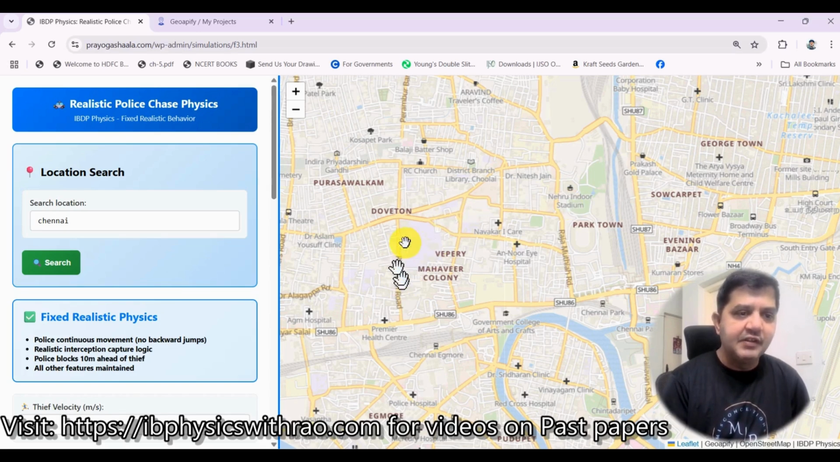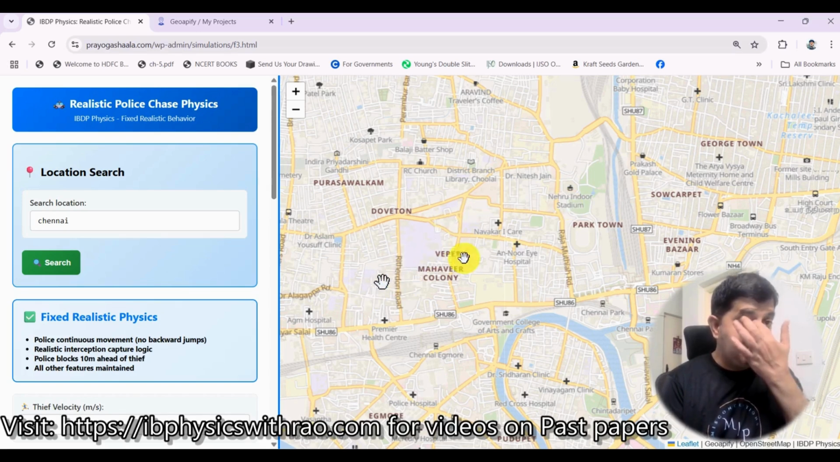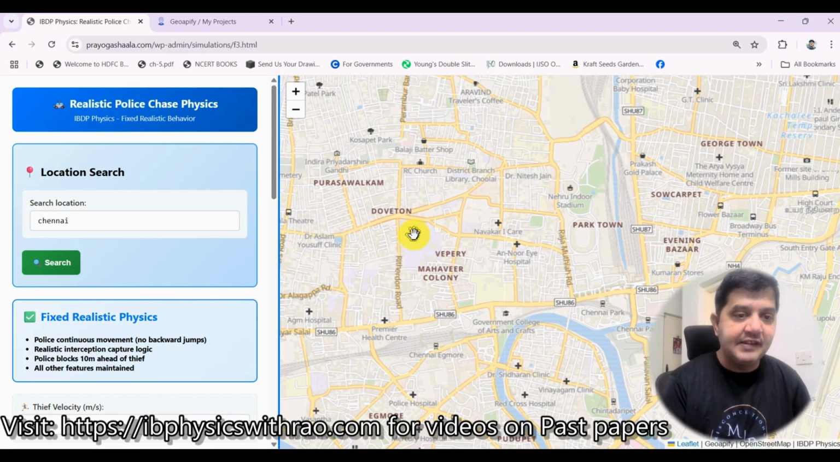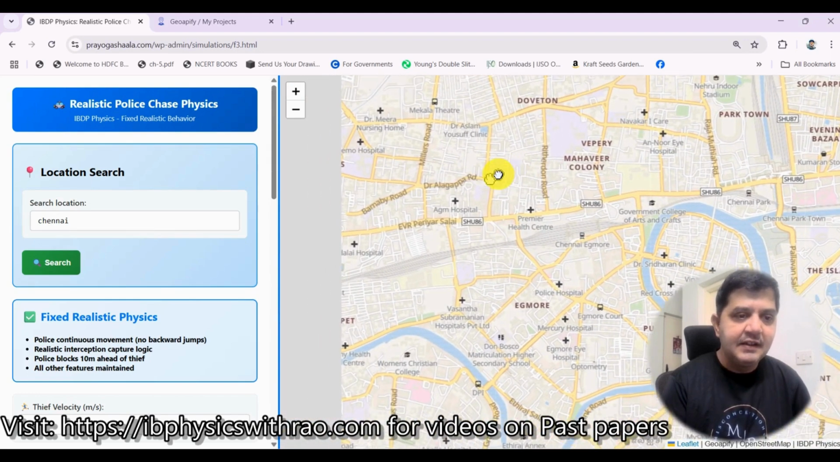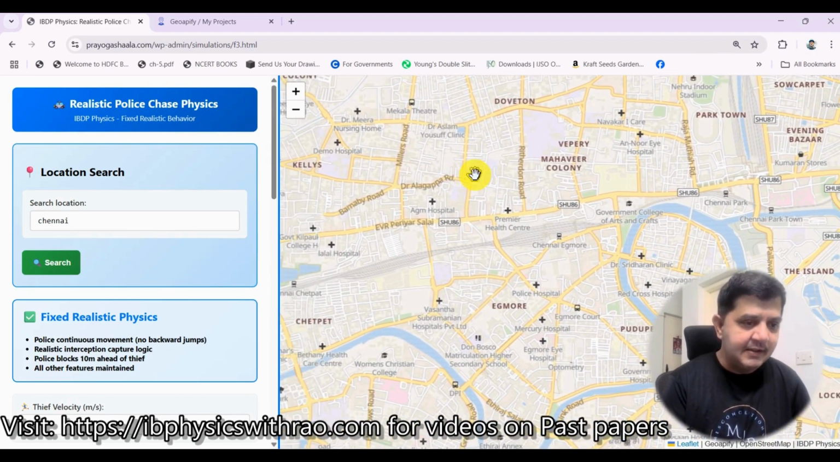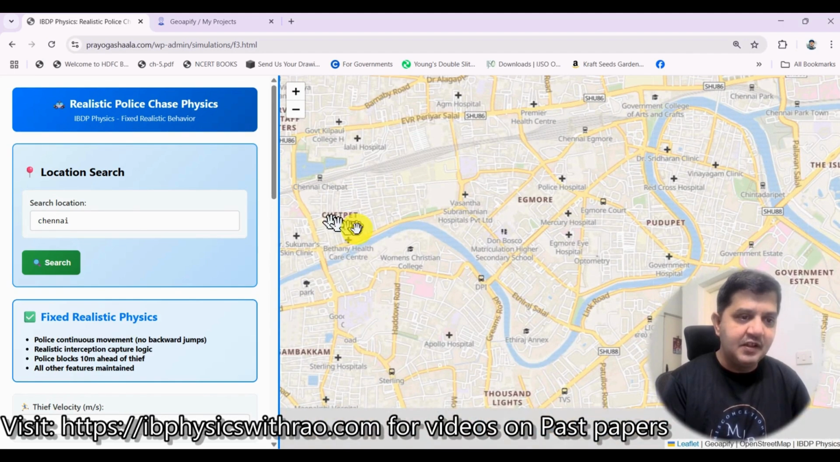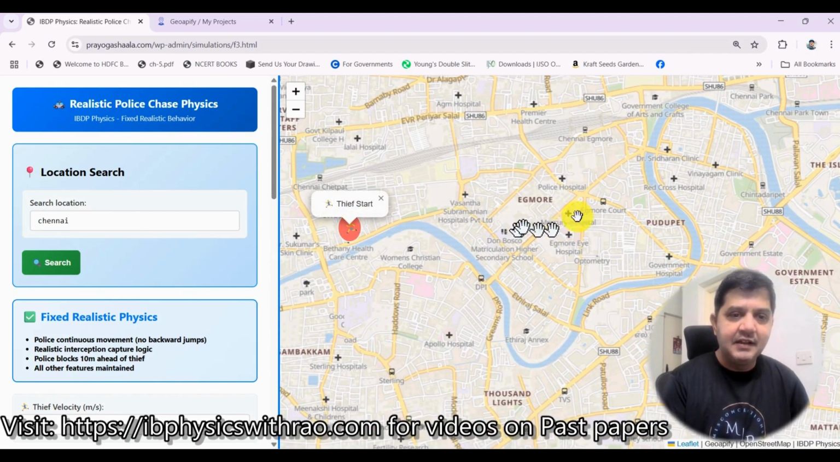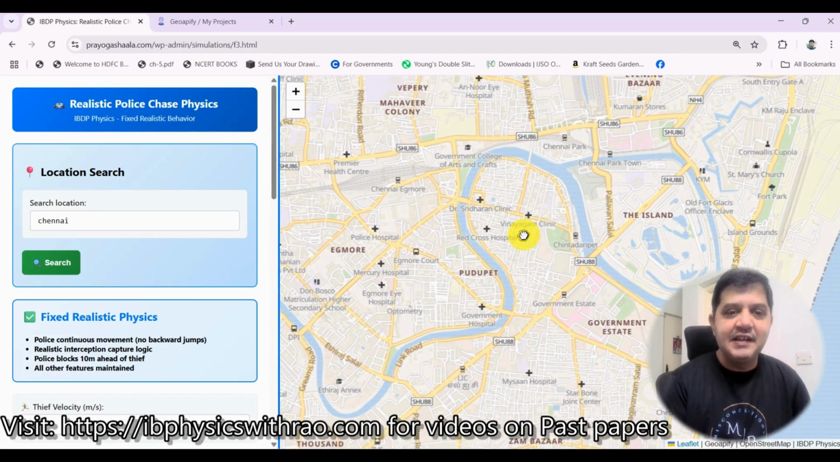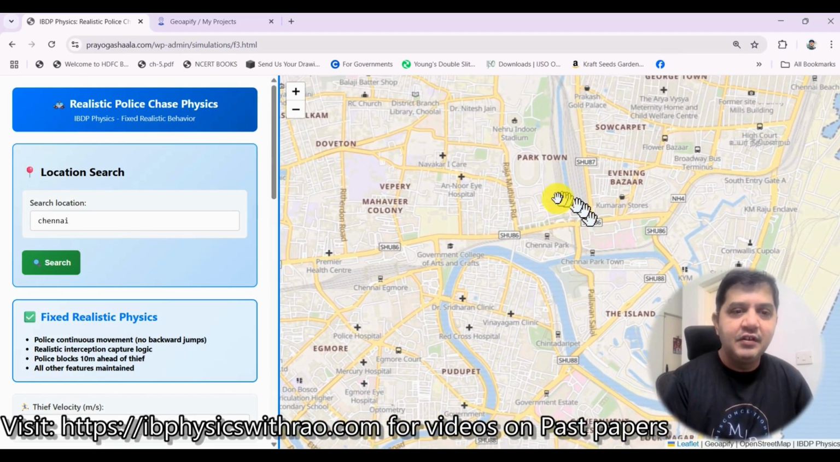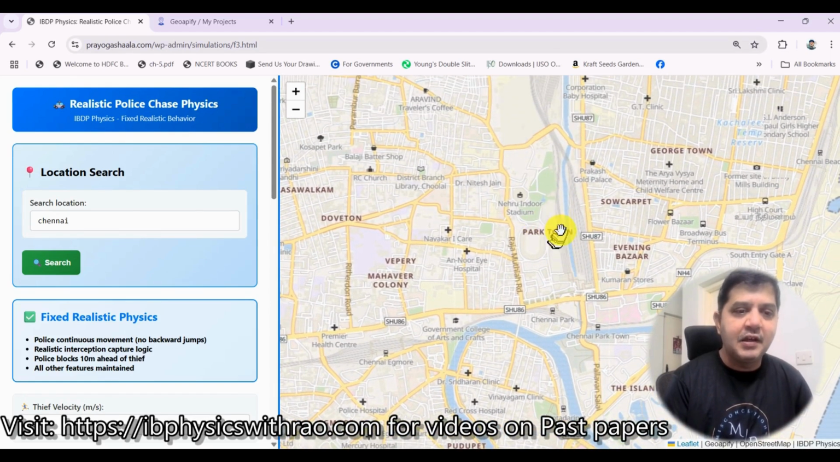Okay, so now let me assume that the police or the thief has started from here. Let me choose some place over here, a place like Chetpet. Let me choose from Chetpet. I've gone to this place earlier also, and from here, let me say he runs all the way along to Parktown. Parktown is nearby. Okay, Parktown, or maybe Georgetown. I'll click here. This is a destination, right?